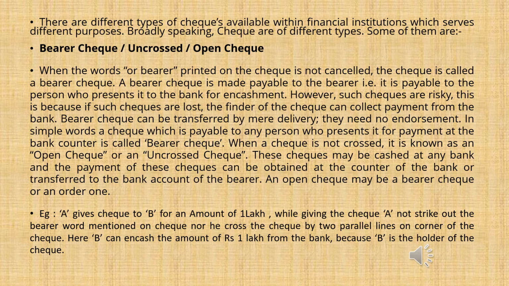Even if B gives it to a third person C, C can also encash the amount, because here the name is not mentioned and it was not crossed by the presenter.